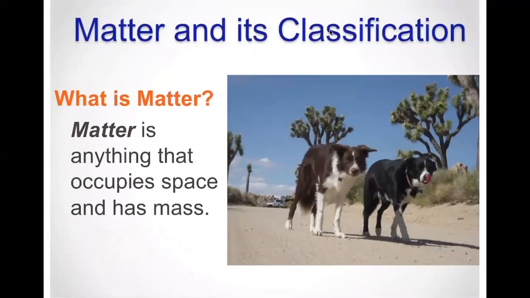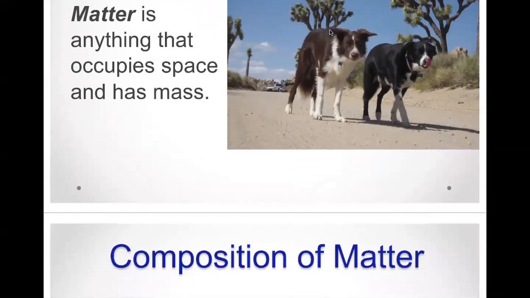Okay, so like we said, matter is anything that occupies space and has mass. So we could put a picture of anything here. These are my two dogs, Trout and Summit. They have mass, they take up space, therefore they are matter. The only other thing it could be, if it's not matter, would be energy. And we'll also discuss that later in this chapter.